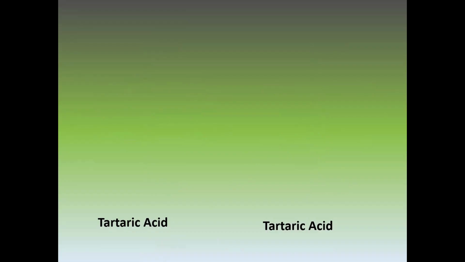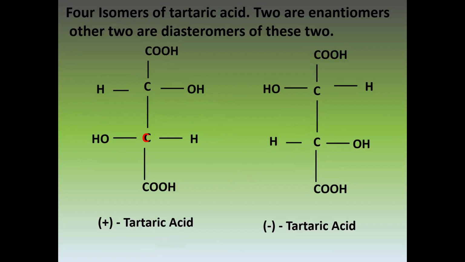Here is another point. If we take a mixture of 1 mole of this dextrorotatory and 1 mole of this levorotatory tartaric acid, mix them together, keep them in solution form, and pass plane polarized light, this mixture of these 1 molar isomers will become optically inactive.